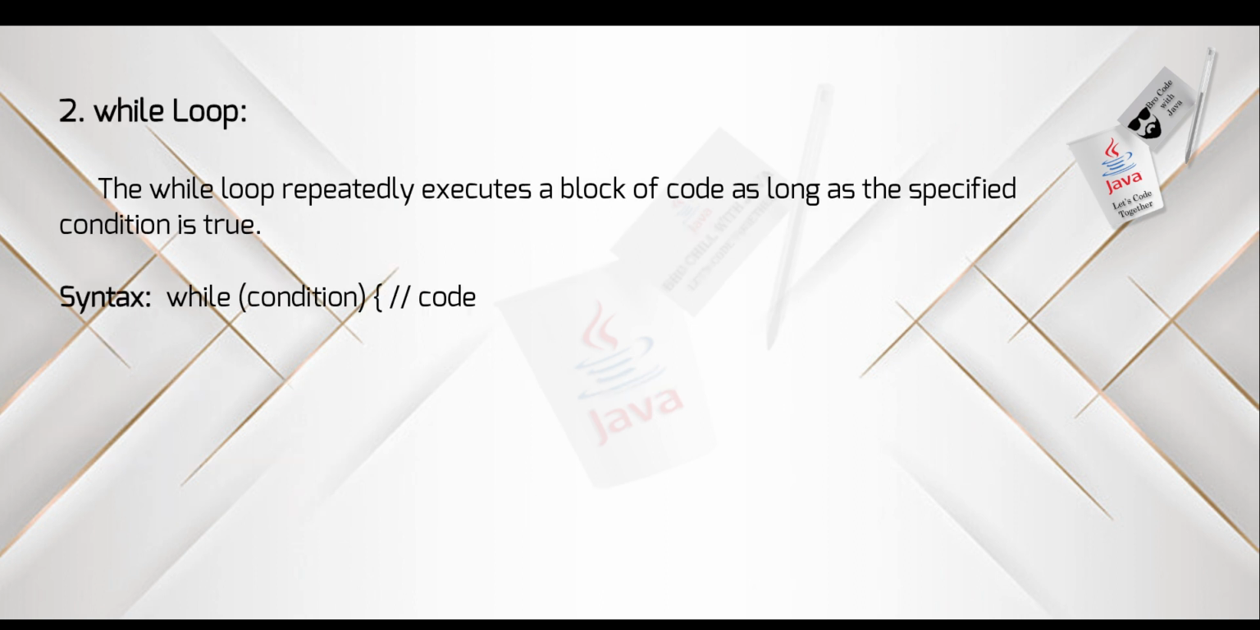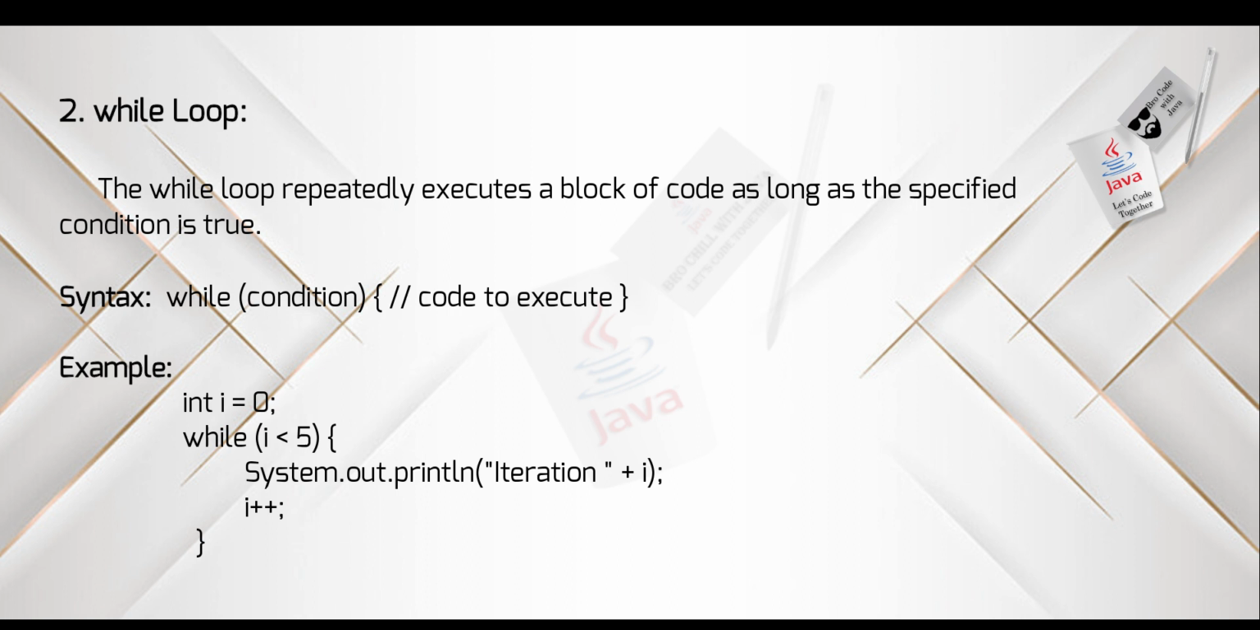2. While loop. The while loop repeatedly executes a block of code as long as the specified condition is true. Syntax. Look at the syntax properly. Example. Here the loop continues to execute as long as i is less than 5, incrementing i after each iteration.